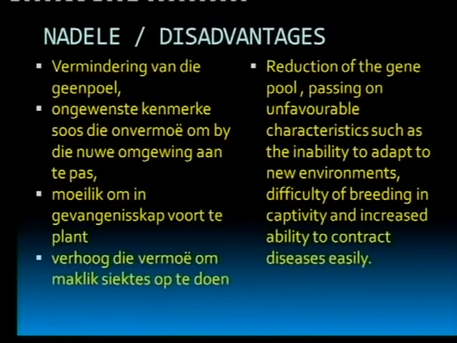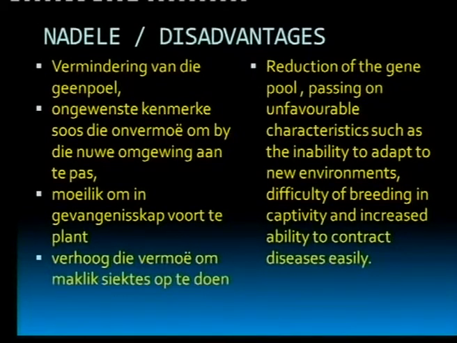What are the disadvantages? Nadele. Heel eenvoudig. As jy kyk na die geenpool, die allele, dit word verminder binne 'n bevolking. As daar ongewenste kenmerke en siektes is wat by sekere individue voorkom, dan kan dit ook nadelig wees vir 'n bevolking.